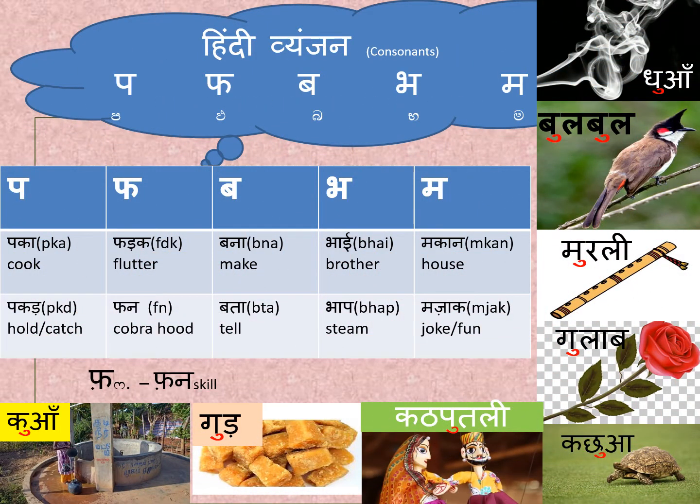The consonants, the alphabets we today have are P, P, B, B, M.